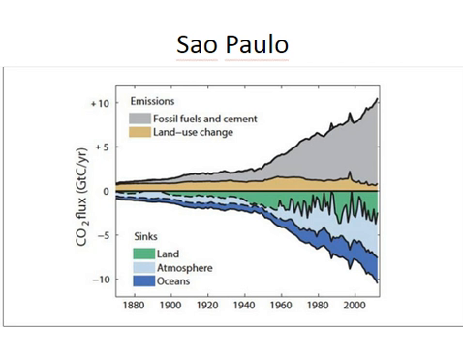So more than 15 million tons of CO2 are emitted each year in Sao Paulo, and of this, 68% of it comes from gasoline and diesel use. So from the graph, I just want to mention that land use change, that's the destruction of the natural world, of the environment. So things such as deforestation would fall under land use change.